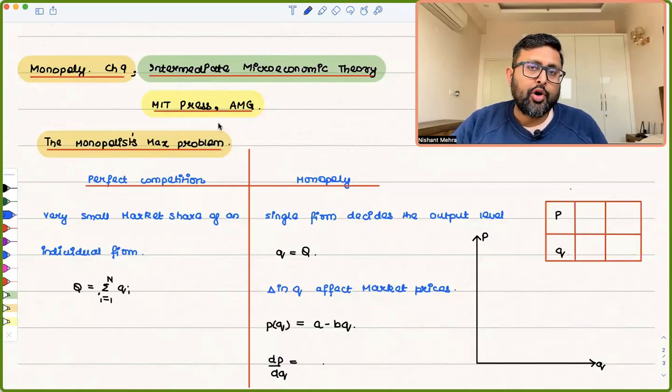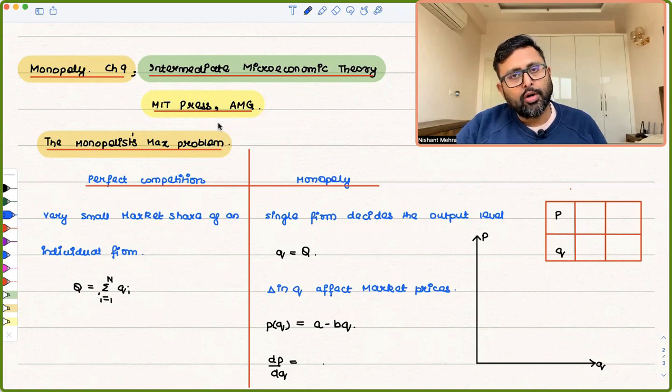So let us look at the monopolist maximization problem today. We have already done perfect competition in the last semester, and now we are moving into monopoly. You know about perfect competition that there are a huge number of firms. बहुत सारी firms हैं जो same तरह का product बेच रही हैं. They're selling the homogeneous good and there are many firms there. So let's say thousands of such firms.